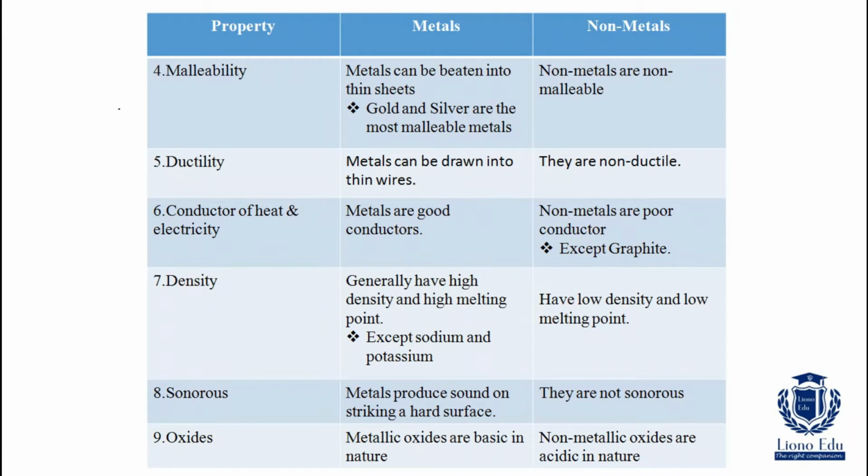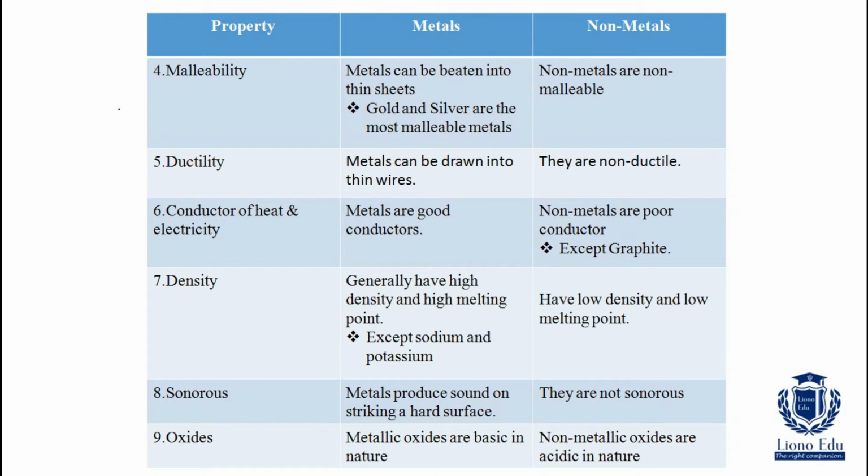Ductility. What is ductility? Ductility means can be drawn into thin wires. So metals have that property. Metals can be drawn into thin wires. But non-metals are non-ductile. Conductor of heat and electricity. Metals are good conductors. But non-metals are poor conductors of heat and electricity. But graphite is an exception. What that means? Graphite is a non-metal, but even though it is a non-metal, it will conduct heat and electricity.